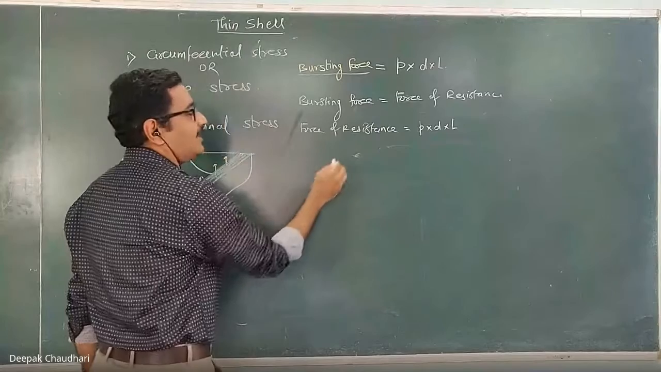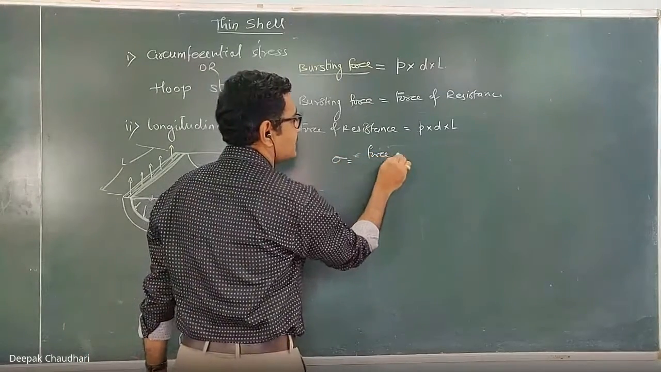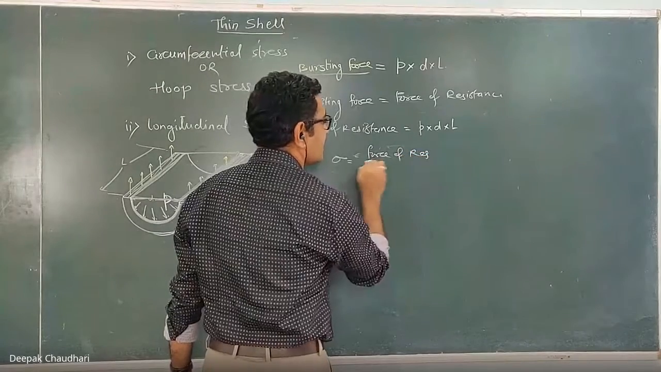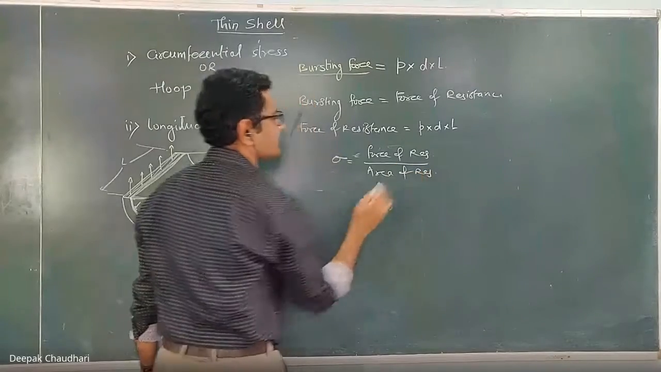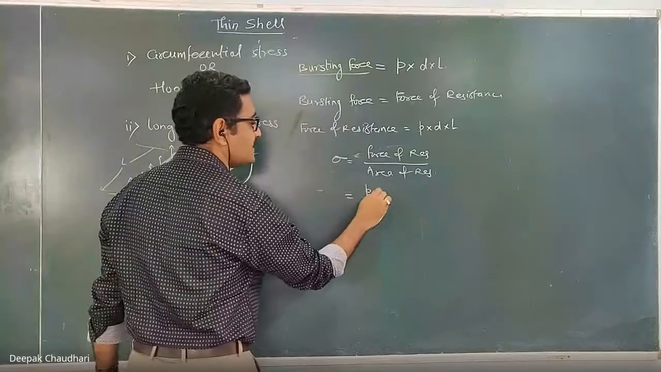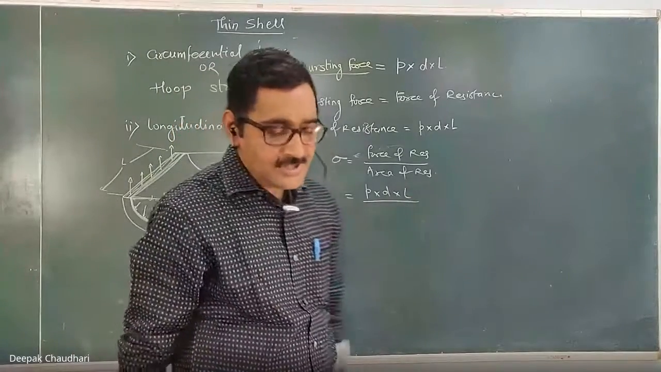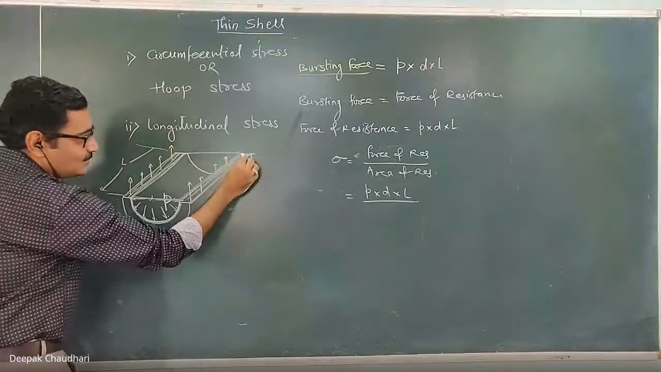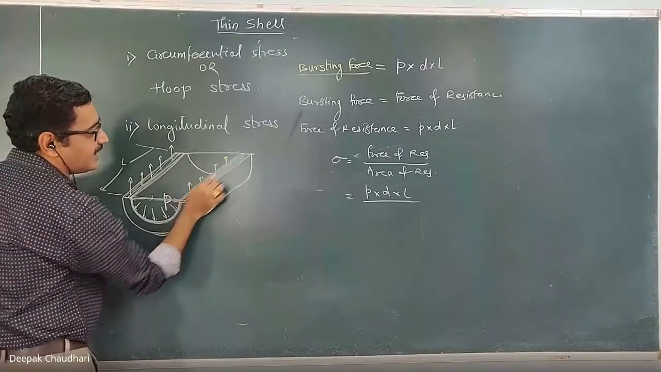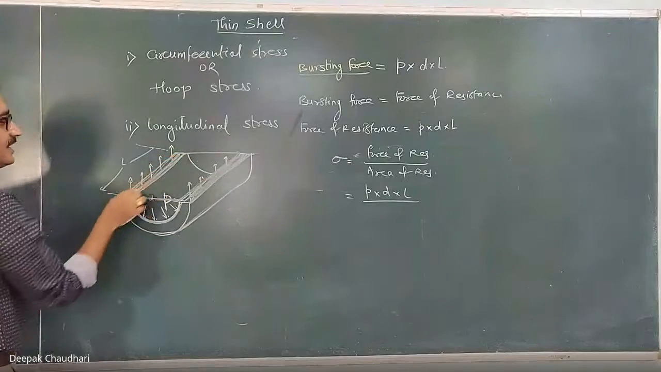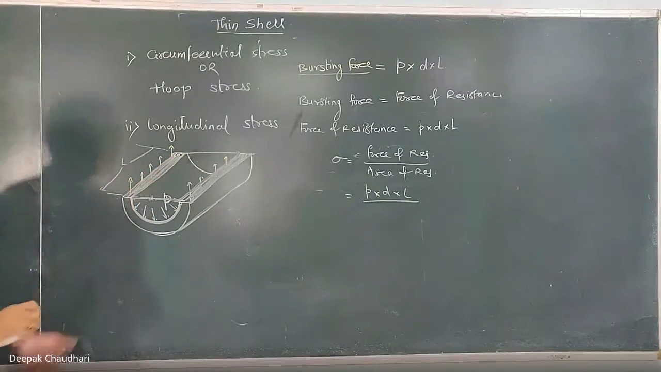Now we know that the stress induced is equal to the force of resistance upon area of resistance. Now, how much is the force of resistance? It is P into D into L upon how much is the area of resistance? I told you that this force of resistance is induced in this area. This is the shell where actual failure takes place.